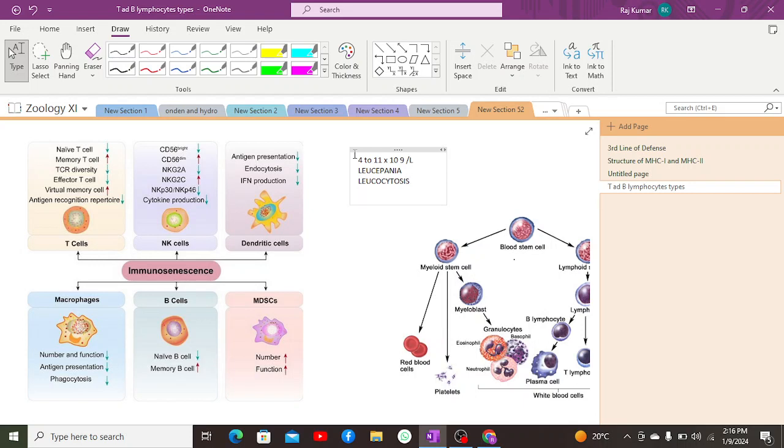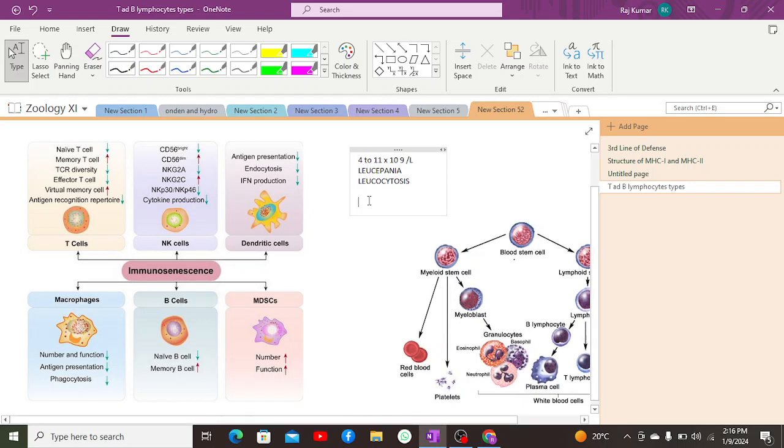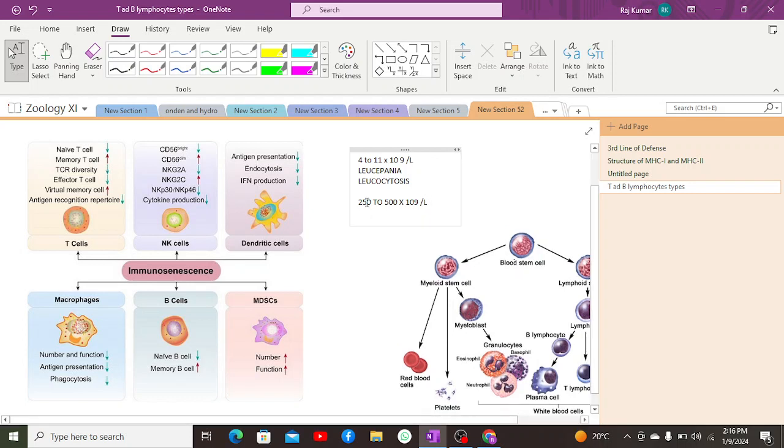Likewise, the concentration of platelets would be around 250 to 500 into 10 to the power 9 platelets per liter. If it is below this range, then that would be considered a condition of thrombocytopenia.